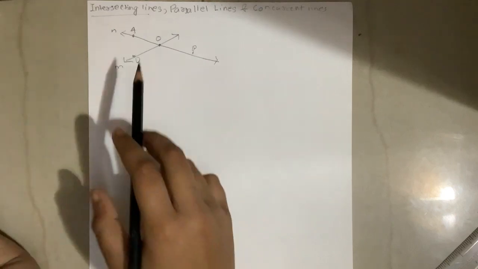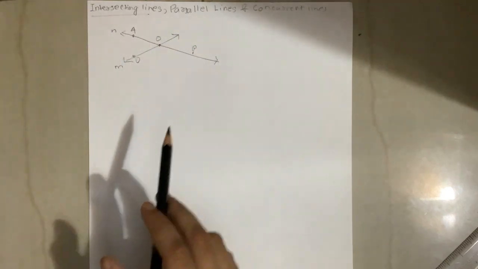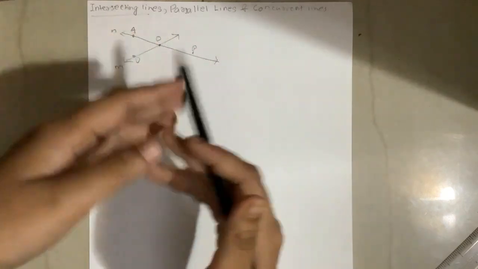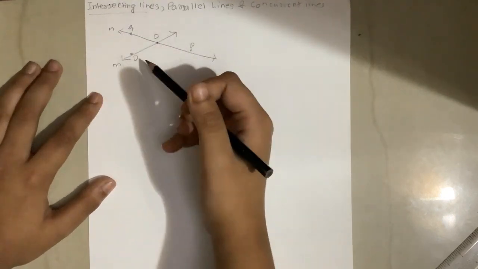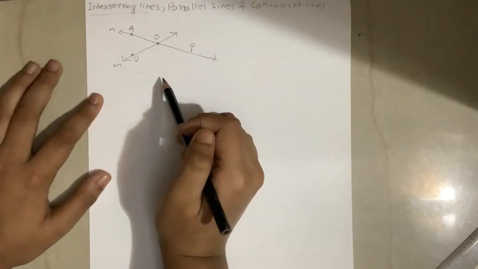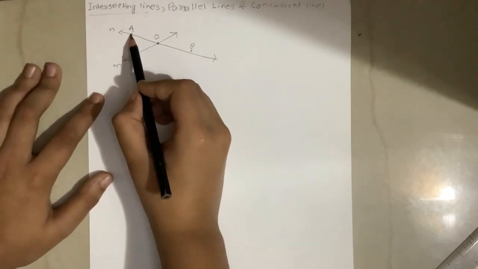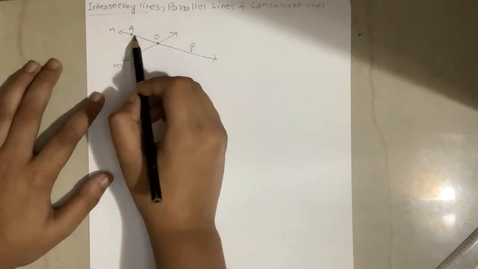Suppose there is also a point here named A, a point named B, and a point named D. Now, figure out which is the point of intersection. You can pause the video if you want and think. If you thought it was A or B or D, you are wrong. Because at A there is only one line, there is no other line to crisscross.